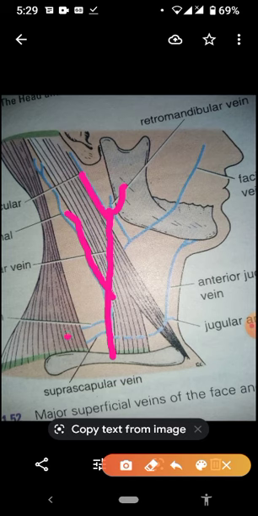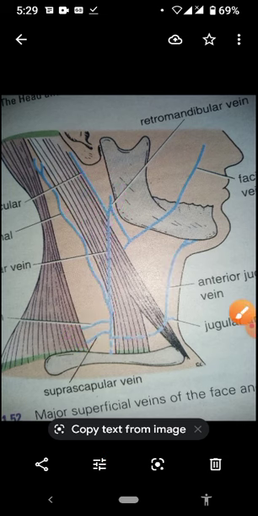This one is the transverse cervical, which is also draining in the external jugular, and this one is the suprascapular, which is also draining in the external jugular, and this one is the anterior jugular, which is coming from anteriorly and is also draining in the external jugular vein. So these are the tributaries of the external jugular vein.